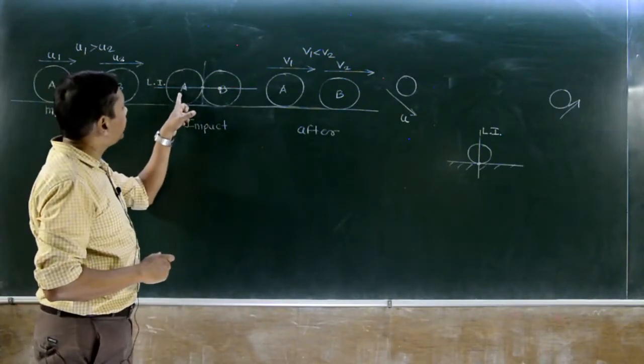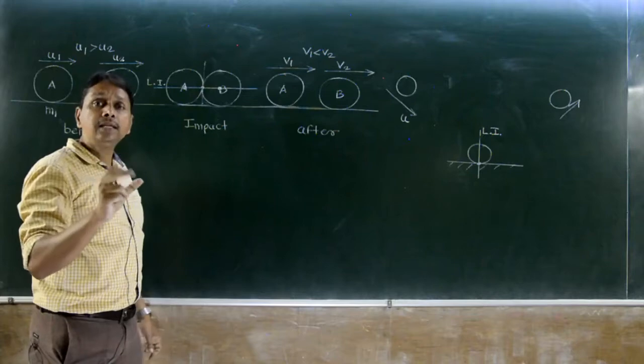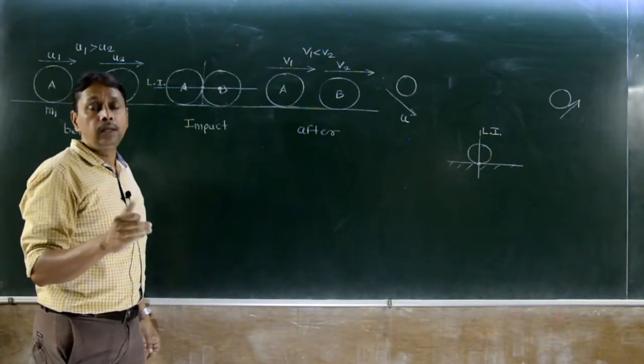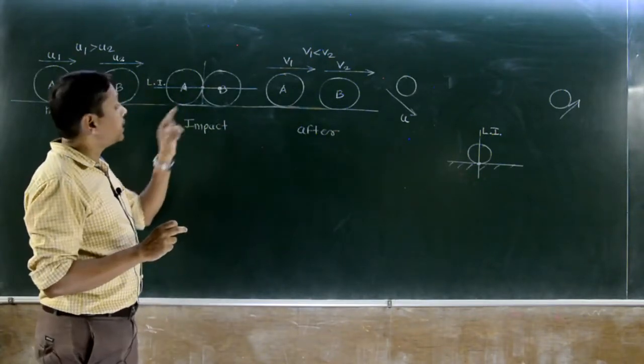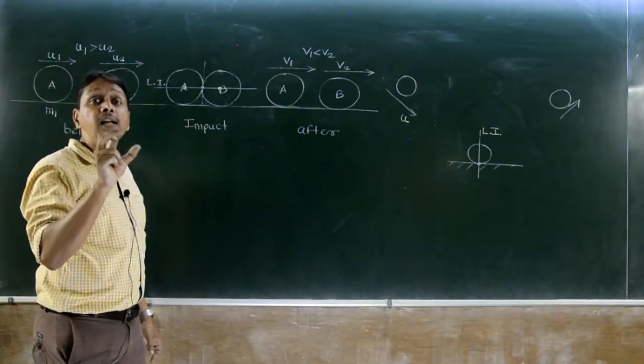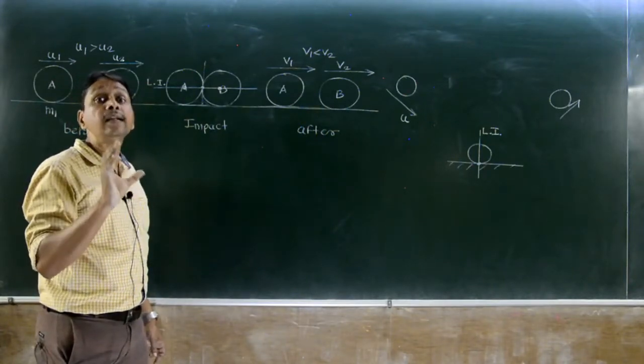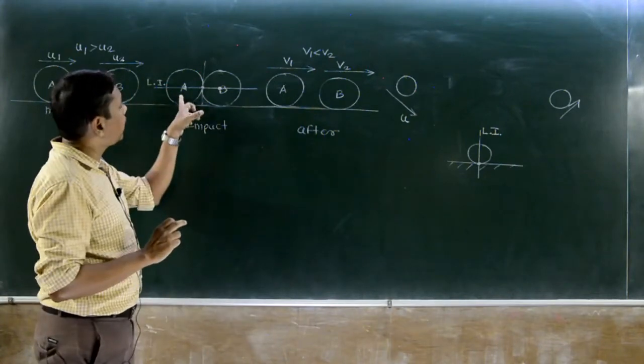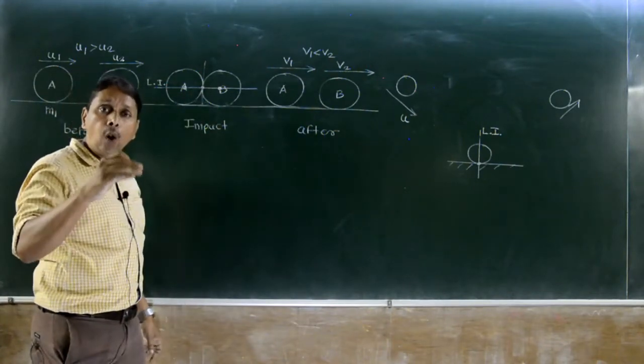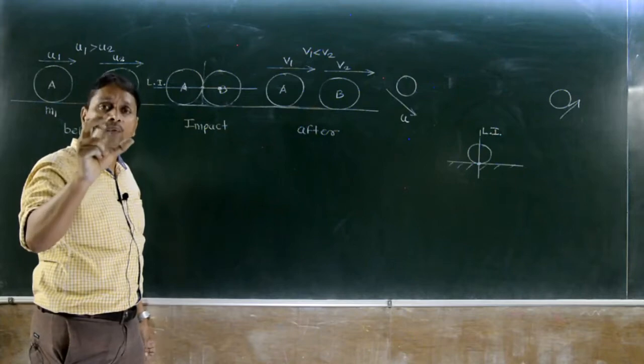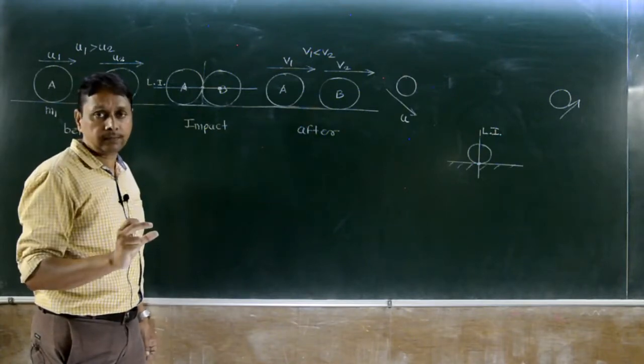Now, does the center of gravity of A and B lie along the line of impact? Yes, center of gravity of A as well as B lies along the line of impact. Therefore, it is called central impact. Center of gravity of both bodies lies along the line of impact, therefore it is called central impact.